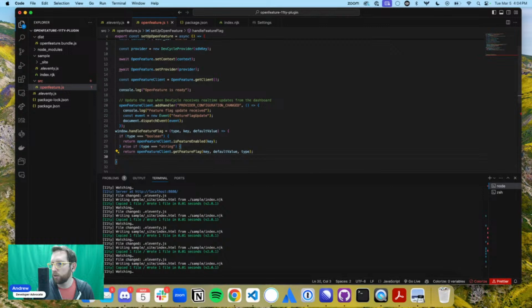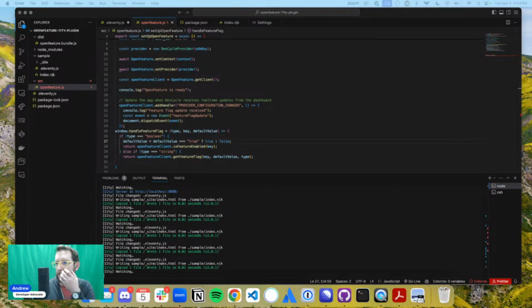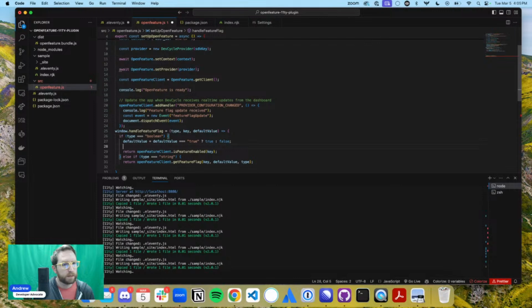But we are actually going to return. So default value equals, there we go. So we're actually going to pull that default value variable from in there. And then we're actually going to return this. This may actually be why I had to, I thought I had to do the window value before.